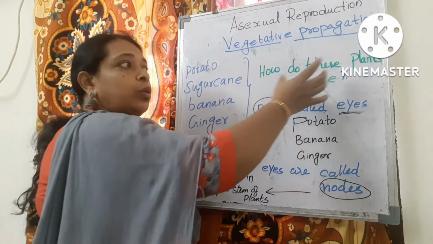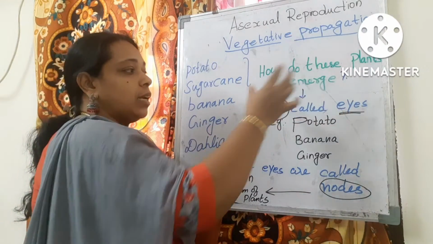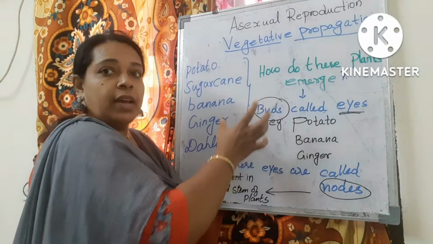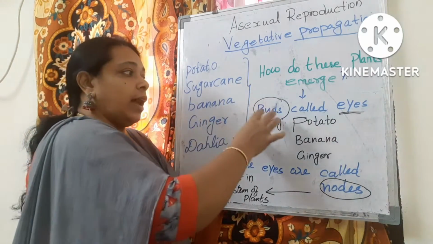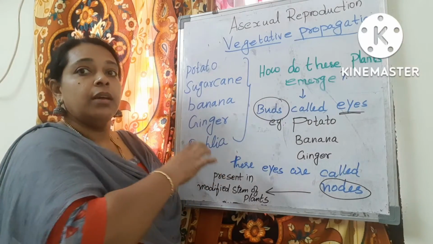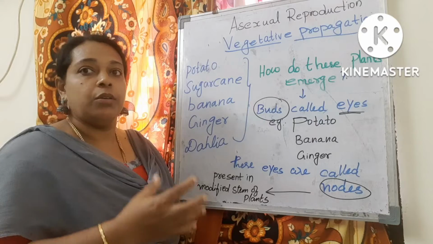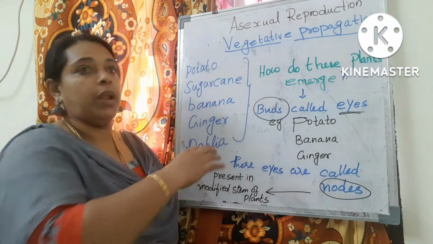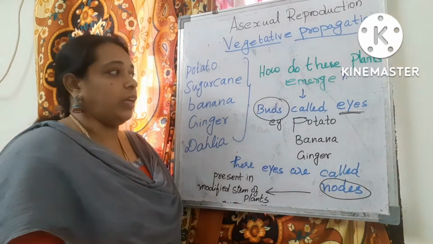These are some of the plants. And do you know how these plants emerge? These plants emerge from buds. Where are these buds present? Buds are present in the plant structure, and all these plants are stem modification plants. Okay, modified stem of plants. All these plants have a stem modification.